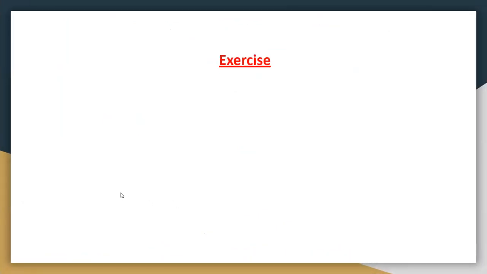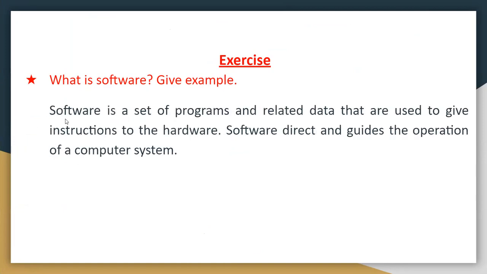Now we'll come to the exercise of the chapter, which means we will do the question answers of the chapter. The first question is, what is software? Give example. So what is software? Software is a set of programs and related data that are used to give instructions to the hardware. Software directs and guides the operation of a computer system.